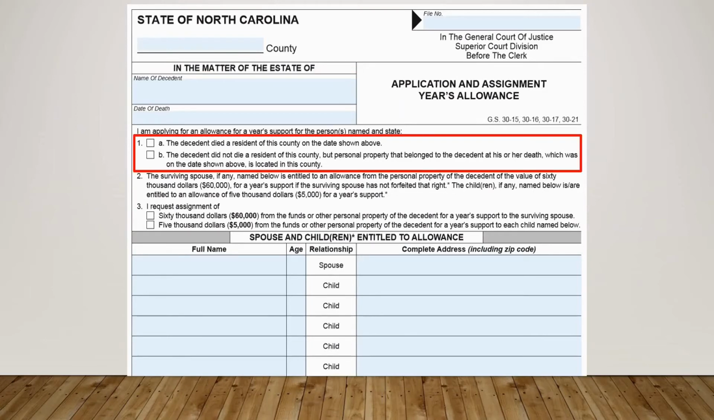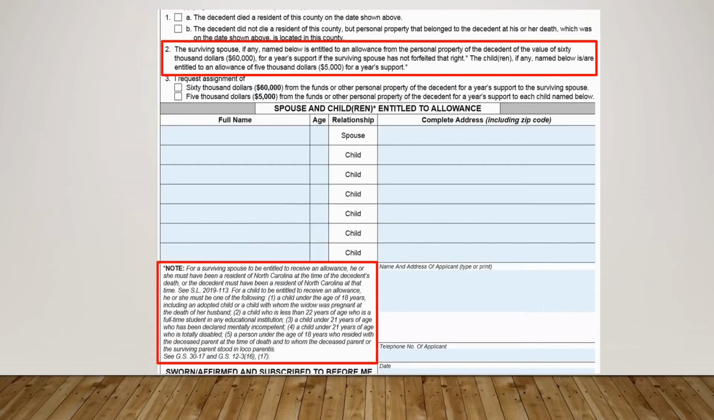Indicate whether A, the decedent died a resident of this county on the date shown above, or B, the decedent did not die a resident of this county, but personal property that belonged to the decedent at his or her death is located in this county. Read statement number 2, along with the note found below on the left side of the form. Verify that each spouse or child who will be listed is entitled to the allowance based on the information found in the note section.